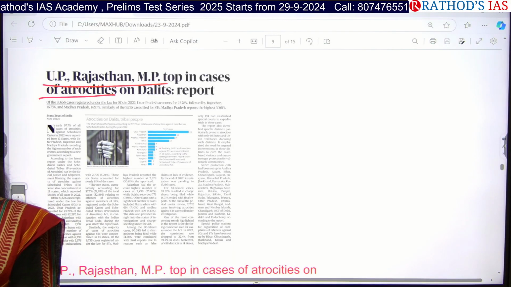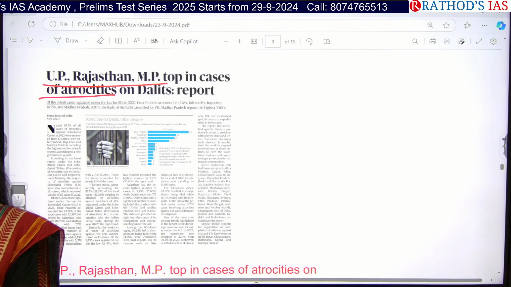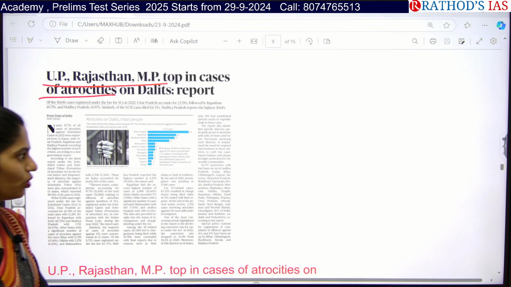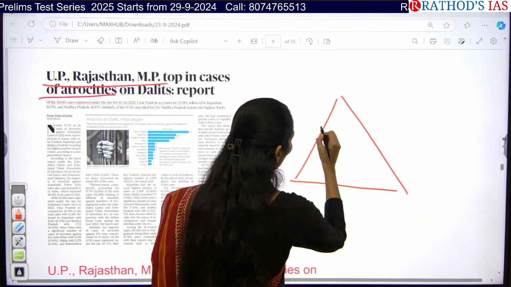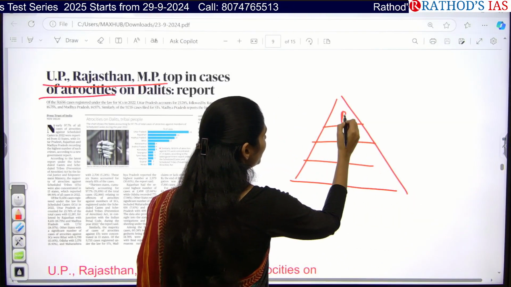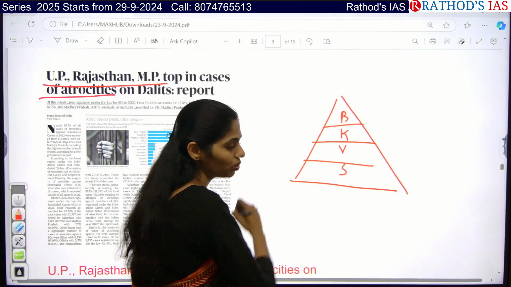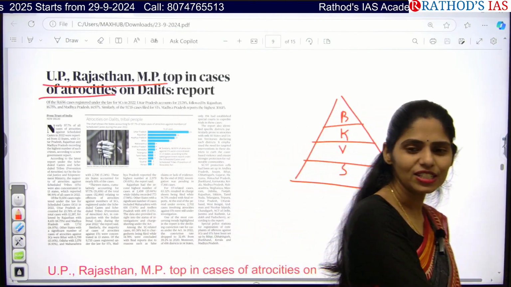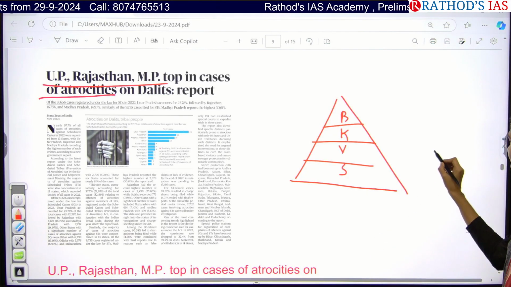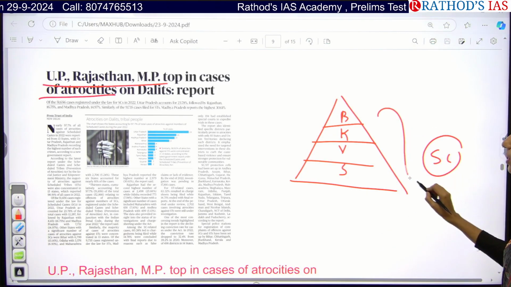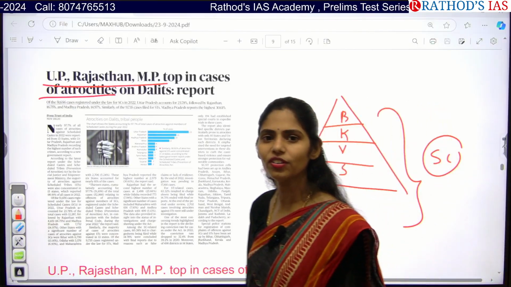Okay, actually, do you know about this Chaturvarna system? In this Chaturvarna system, who are the parts? Brahmins, Kshatriyas, Vaishyas, Sudras. So will these Dalits be part of the Chaturvarna system? Actually, not Shudras. So Dalits are out of this Chaturvarna system. They are out of this.